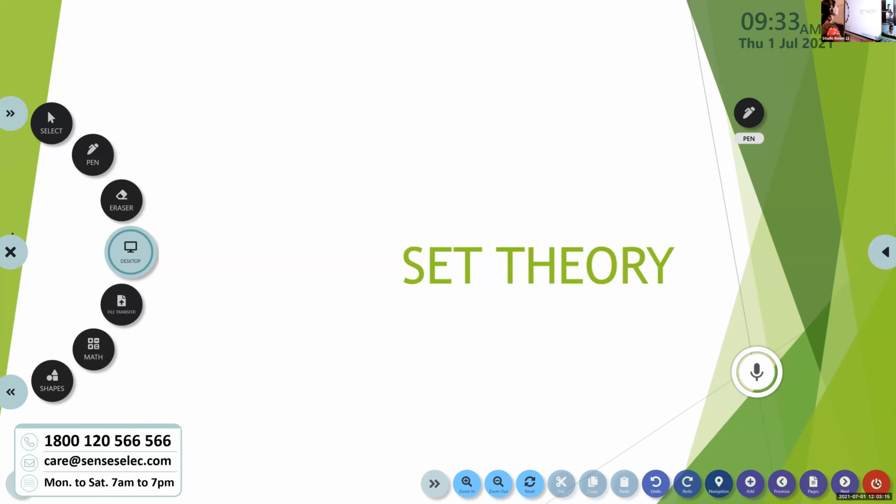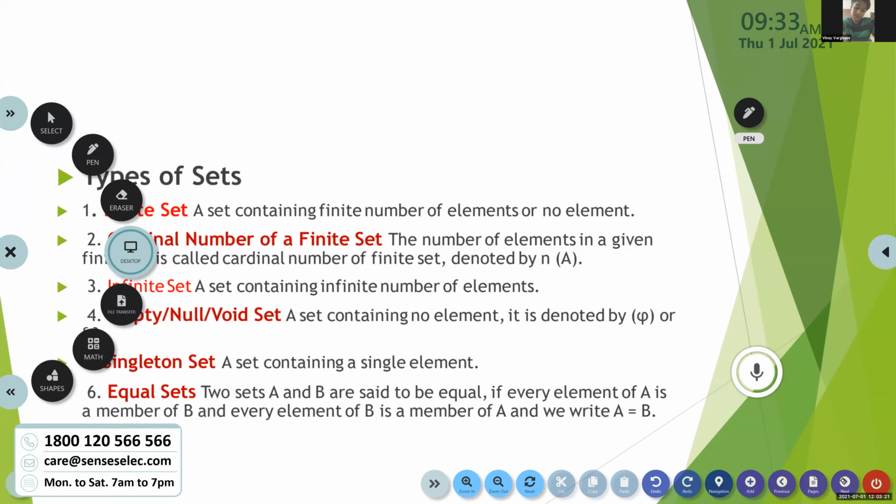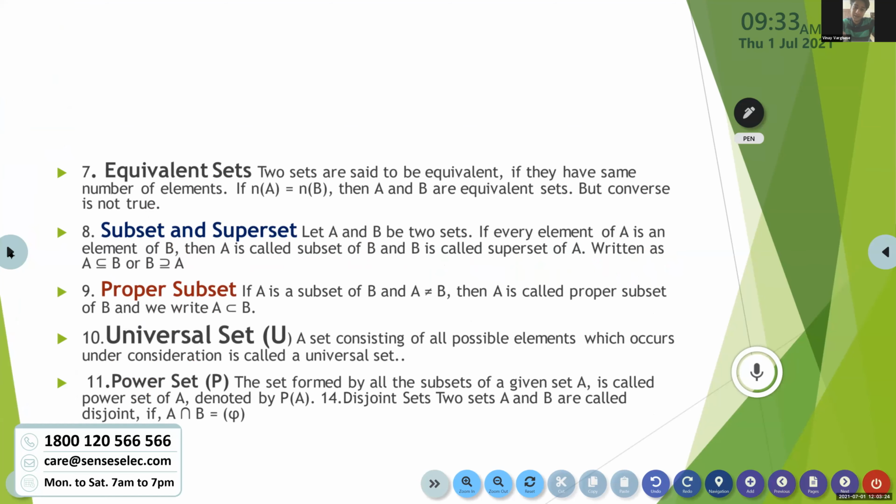Can you give the definition, Vinay? A set consisting of all possible elements which occurs under consideration is called a universal set. Yeah. Okay, consider all the possibilities, all the sets. That means we consider a set which is bigger than the set, considering all the elements in the set. That is what we call a universal set, and we always denote it by the letter U.